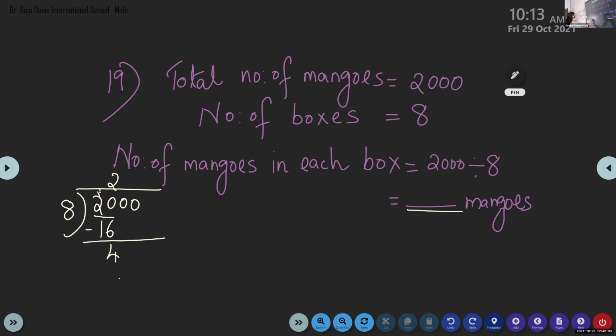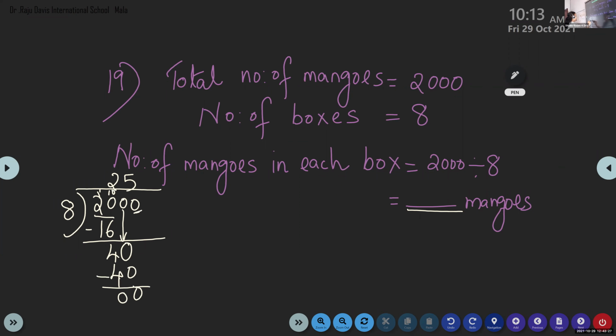See here, we can take 10, 10 minus 6 is 4. Then bring down 0. How many times can we take 8 from 40? 5 times 8 is 40. 40 minus 40 is 0.